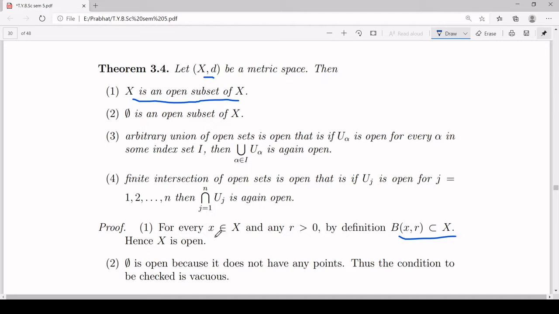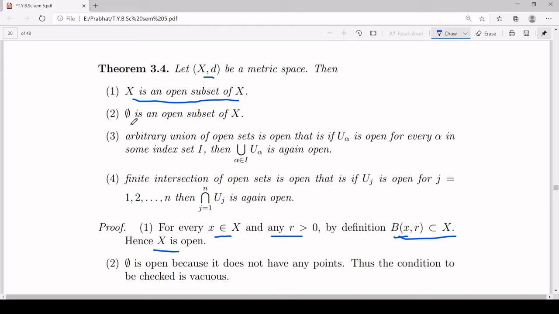So if you have any element small x inside your metric space capital X, then it doesn't matter what positive r you are taking, you take any r greater than 0, this open ball B(x, r) will totally lie inside your metric space capital X. Hence you can conclude your capital X is open.